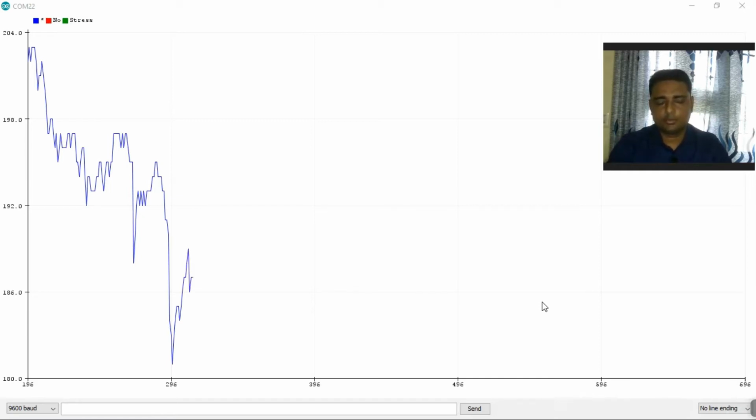Even yesterday I checked and almost the same value was coming for me, but for other people the values are very high. I also checked with some kids. For me the value was around 180, but for small kids it was coming just in double digits, like 50, 60, 70, or even less, because I think they are not stressed.